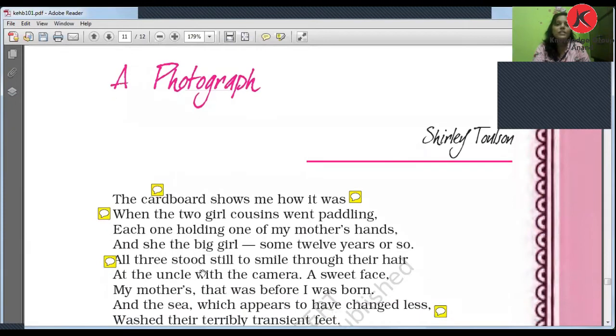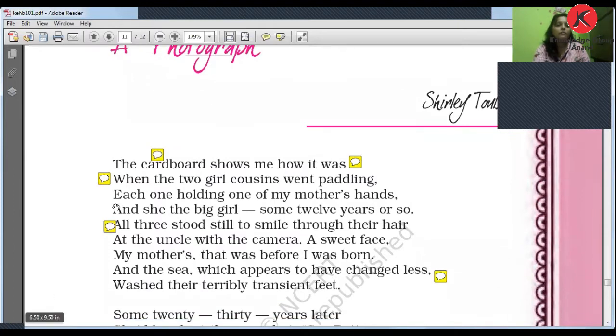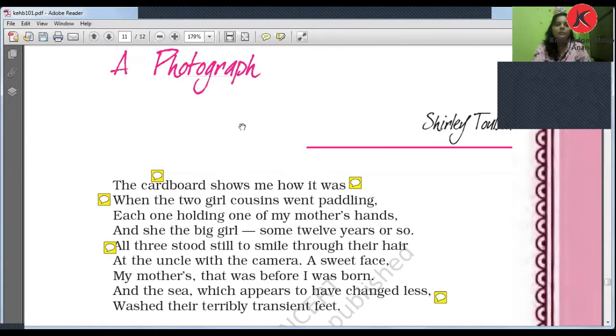It's a very sweet and beautiful poem. I really liked it very much personally. Okay, now look at the first thing. The cardboard shows me how it was. Okay, before I start, let me tell you one thing. This is about a memory of a poetess, that is Shirley Toulson.